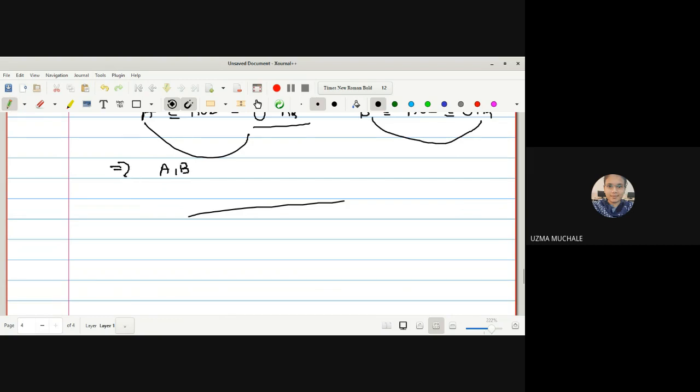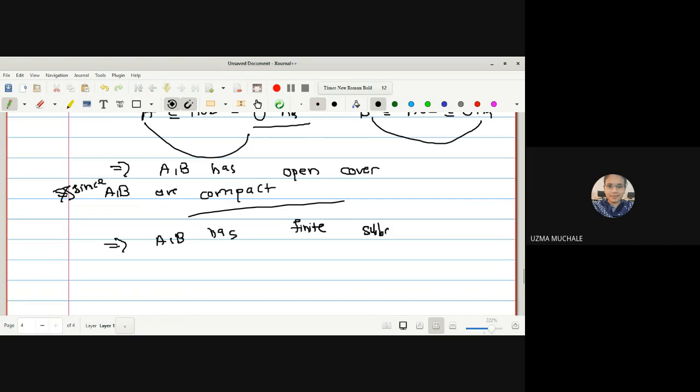A and B have open covers, which implies, but what is given to us? A and B are compact. If they are compact, what can we use? For every open cover we will have a finite subcover, which implies A has a finite subcover, and B will have a finite subcover.